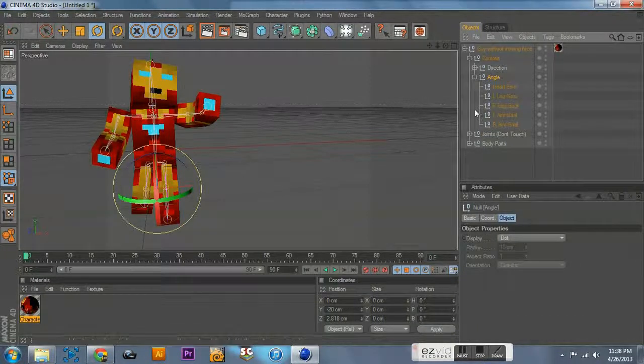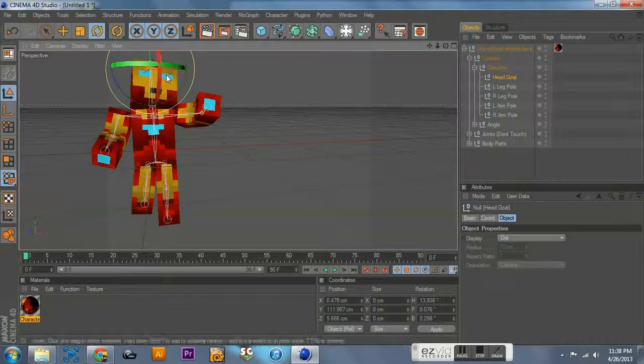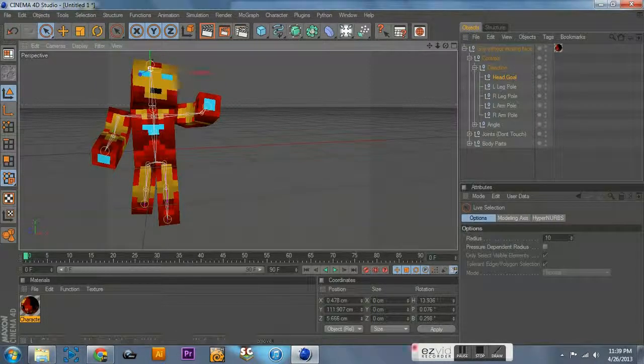Basically with this specific model, what you're going to want to do is just focus on the angle points for the legs. The direction has all the rest of the poles. It does happen to have the goal for the head. So instead of using the actual joints, you can use this, which I'm not sure why they have these switched.